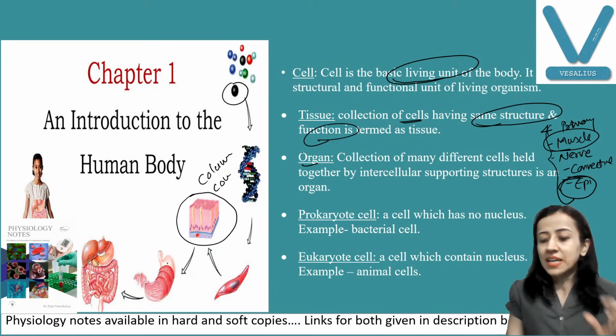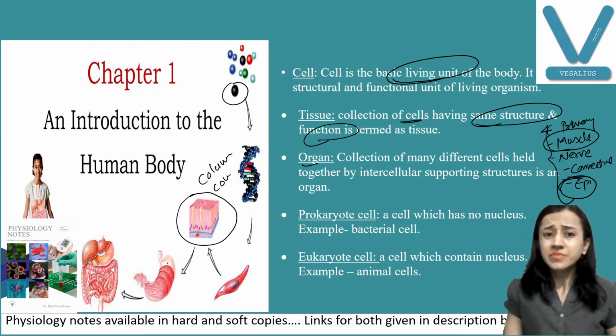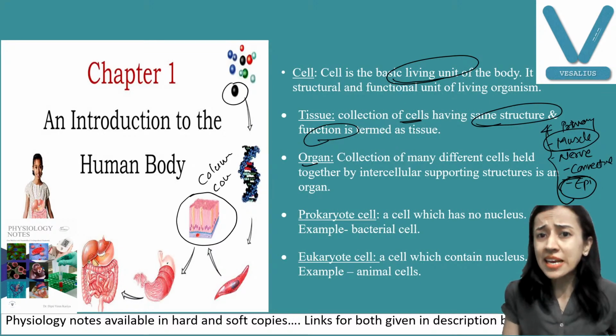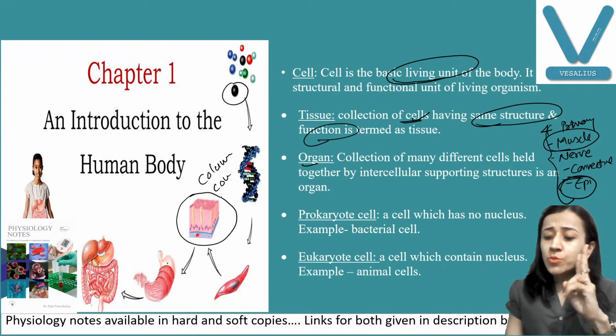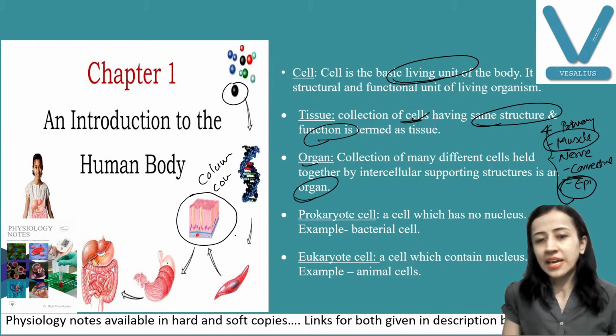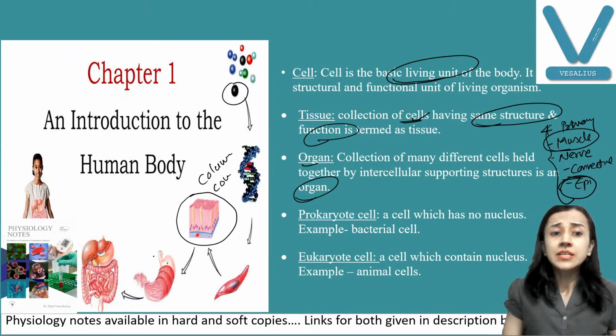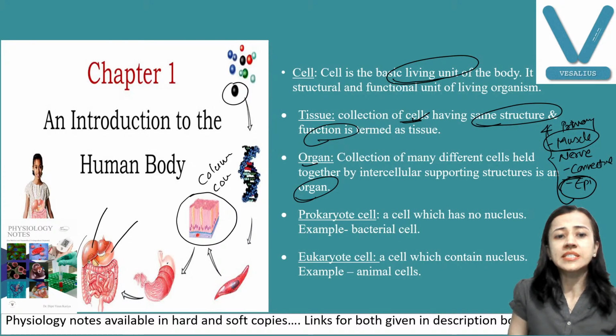First is cell. Cell is the basic living structural functional unit of the living organism. Collection of cells having the same structure, same function, that is tissue. 2 or more primary tissues work together to form an organ, like your stomach, which I have given as the example. Stomach has muscle tissue and epithelial tissue. Then system. Now these organs, you can see one organ is stomach, others are liver, intestine. They form your digestive system. So this is your system.